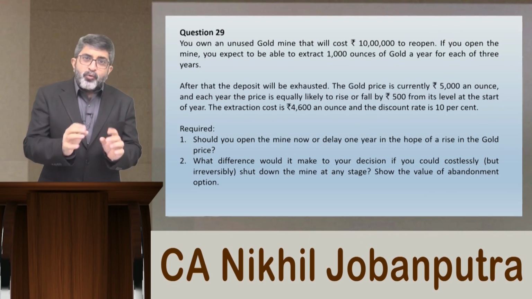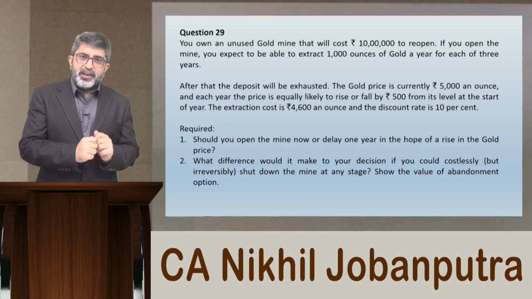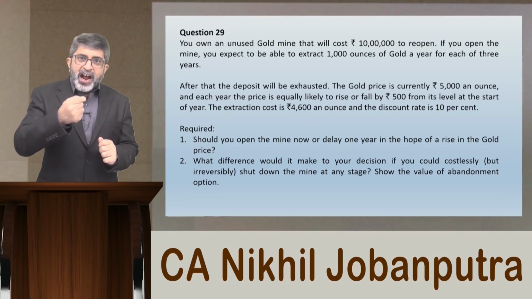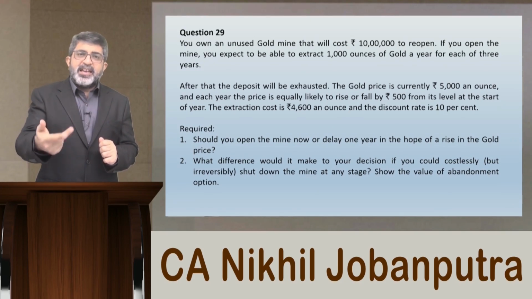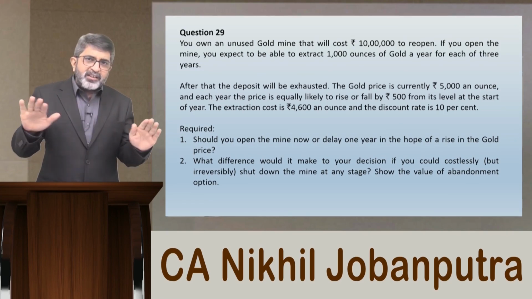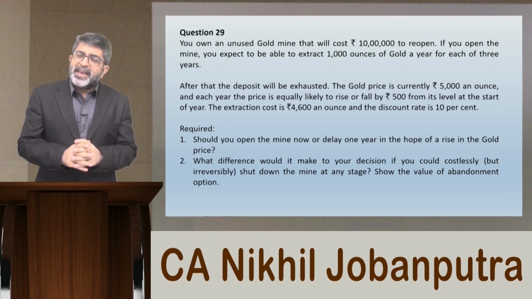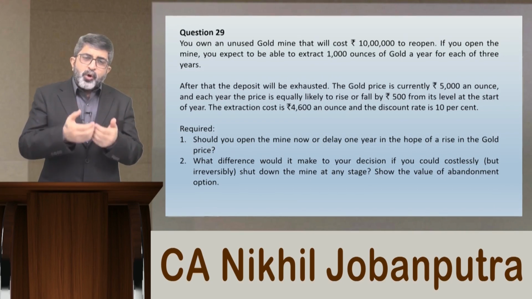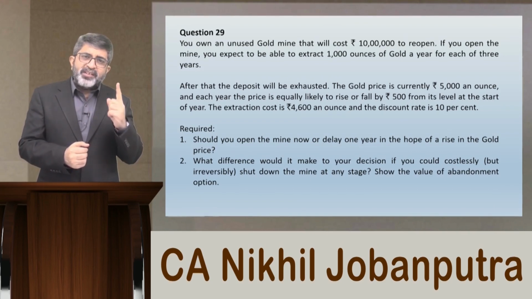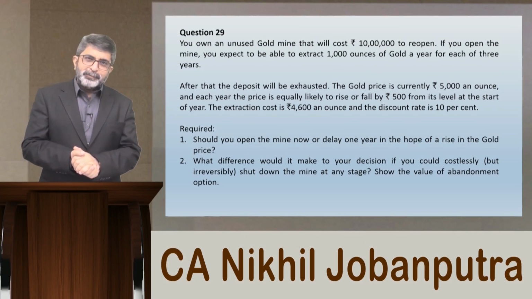So one thing what is certain in this example is, if you start extracting the gold, you will find gold for next 3 years, and after that the gold deposits will be exhausted. And during these 3 years, the quantity of gold that you can extract is 1000 ounces every year.